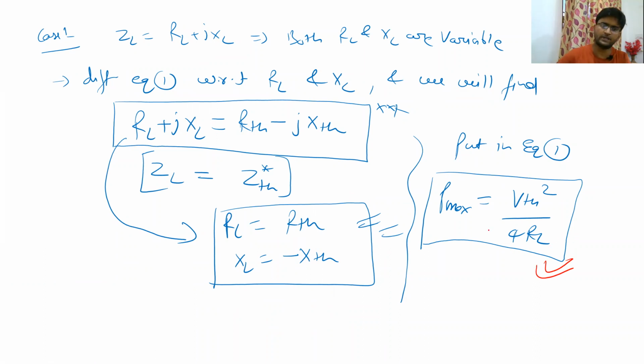Now let us talk about the efficiency. For efficiency, I already told you that efficiency is equal to power in the load, and since we are talking about the maximum power, we will take the case of PL max divided by input power in the circuit by the source, multiplied by 100. So can you tell me what was the PL?